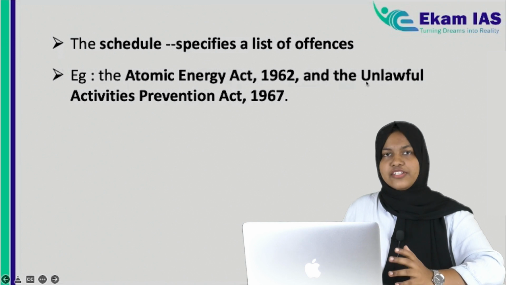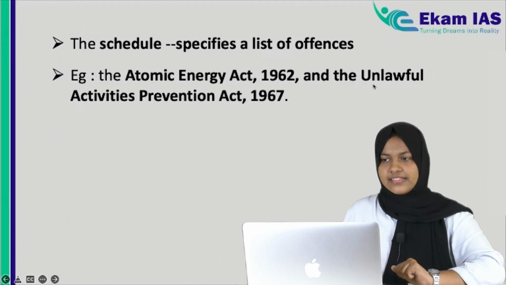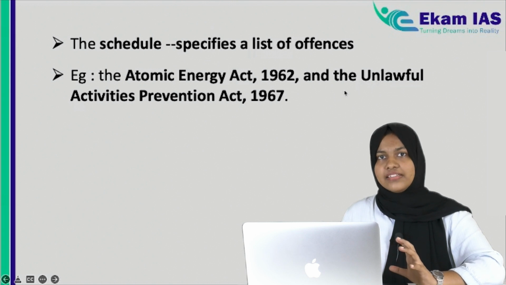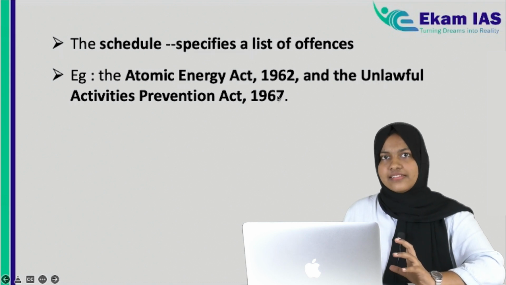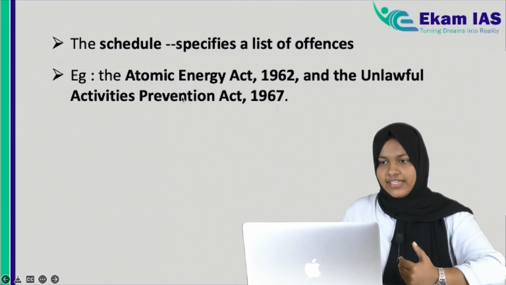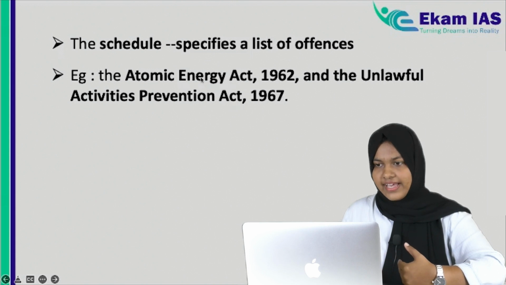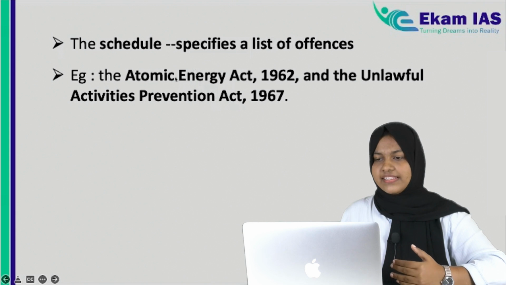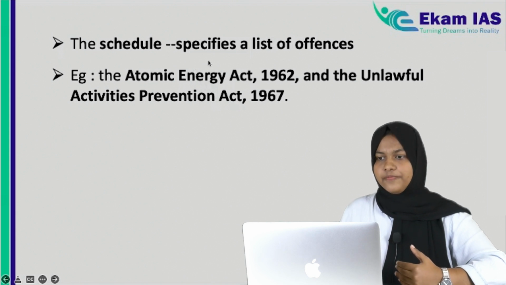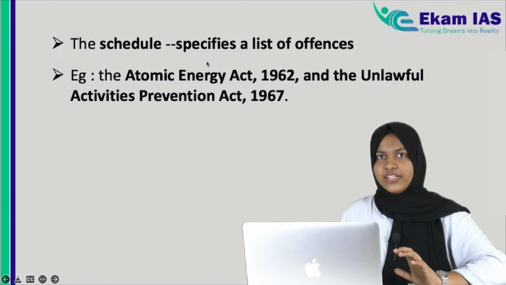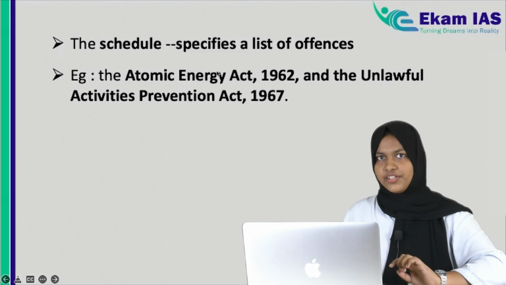For example, Atomic Energy Act 1962 or UAPA Act 1967. So any matters that violate or affect this, or any person who commits any offences under these acts, that is, these are mentioned in the schedules along with various other acts. I am not mentioning every act. So if any person commits any offence that violates these acts, then NIA has the power to conduct investigations. Not anything outside this schedule.